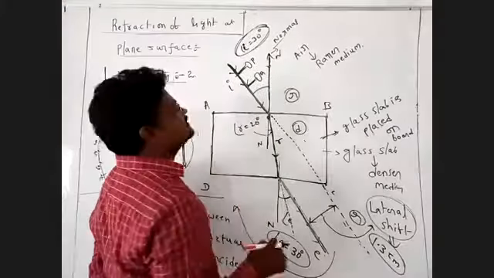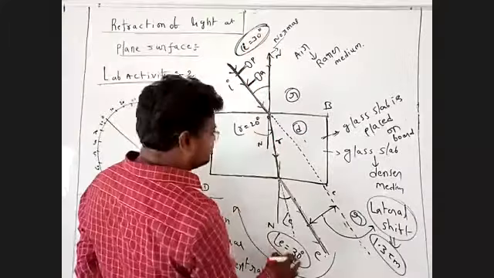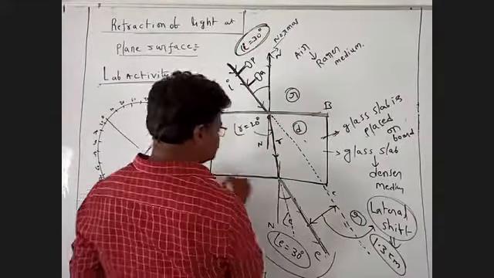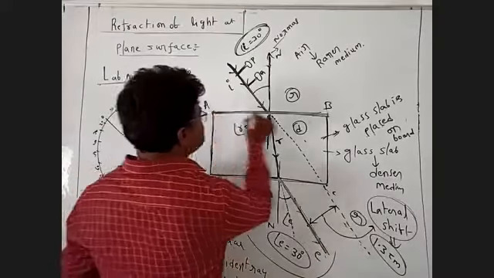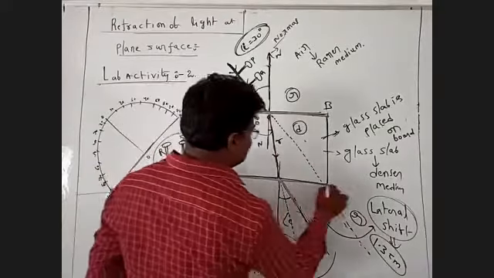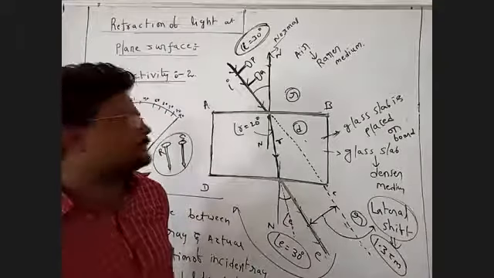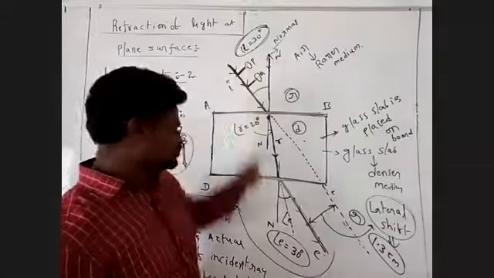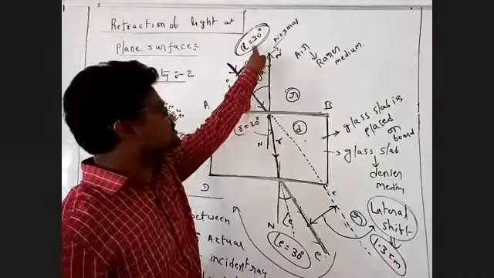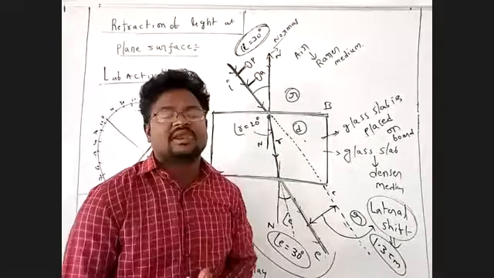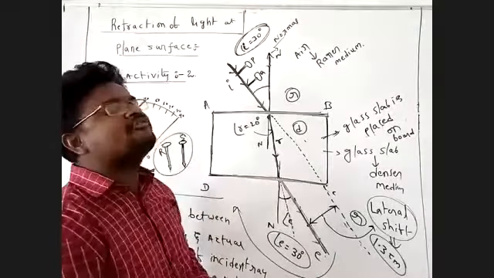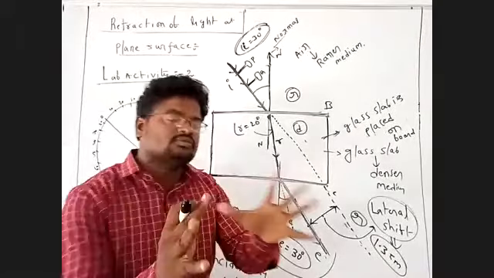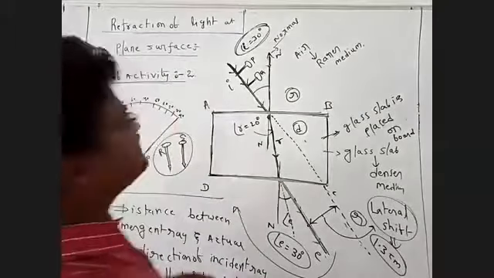So what is the reason? The angle of I is equal to the angle of E. What is the reason? The AB line is parallel to the DC line. That's why the angle of I is equal to the angle of E. For parallel lines, the angle of the incident ray is equal to the angle of the emergent ray. Both are equal. This is how we understand the lateral shift.